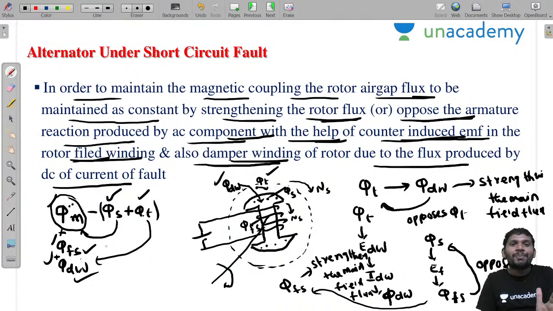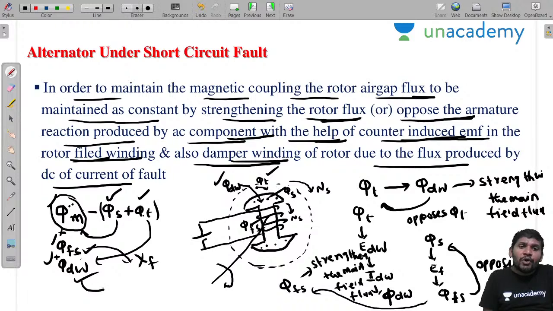There is a subtransient period, a transient period, and a steady state period. That means there are two extra fluxes created. In order to represent these two fluxes physically, the pi fs flux is represented by the field reactance XF. How can you represent these two fluxes physically? By using an imaginary reactance, which I take as XF, the field reactance.